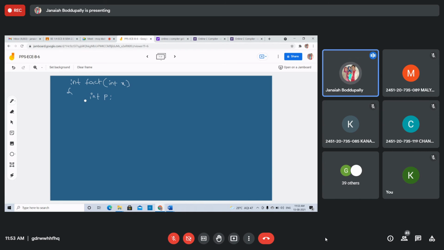If x equal to 1, what is the factorial? Return 1. That's it. Return x or 1, whatever. Factorial of 1, if x equal to 1, return x. Right, close. Else, printf, or you calculate here.